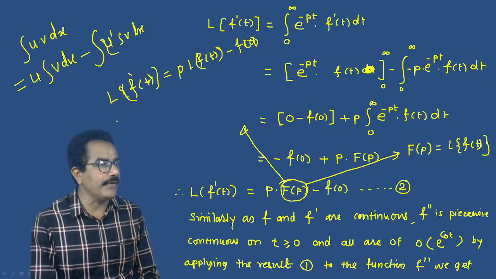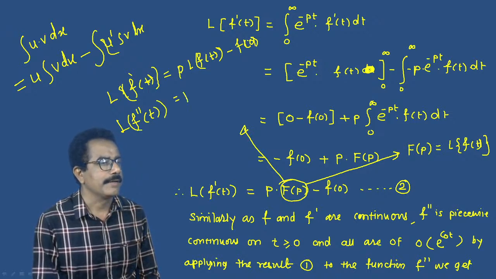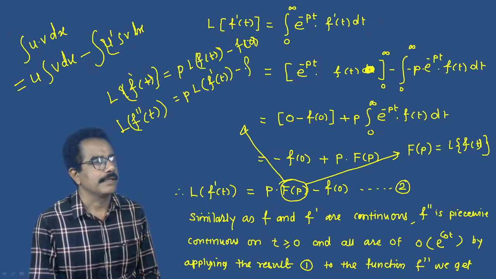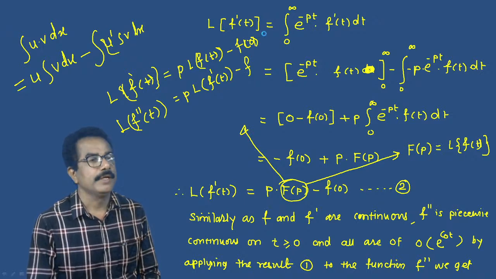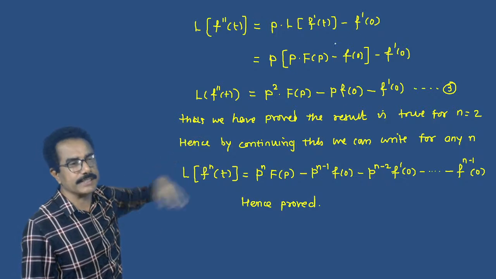So similarly, for L of f double dash of t, we get p into L of f dash of t minus f dash of 0. So we will get this result in this way.